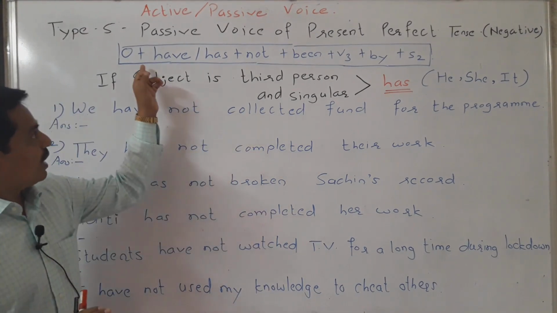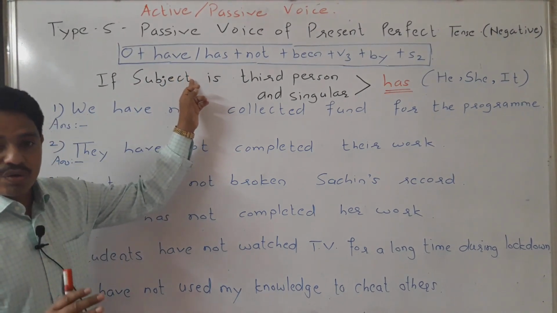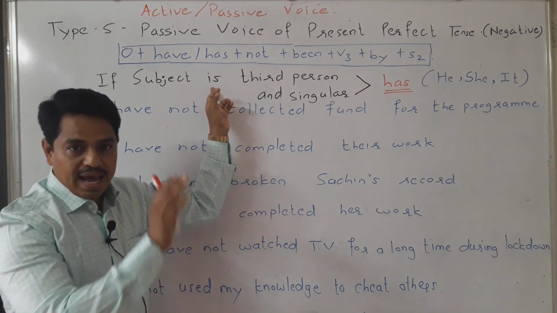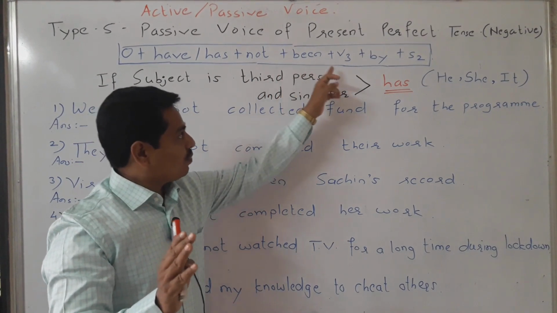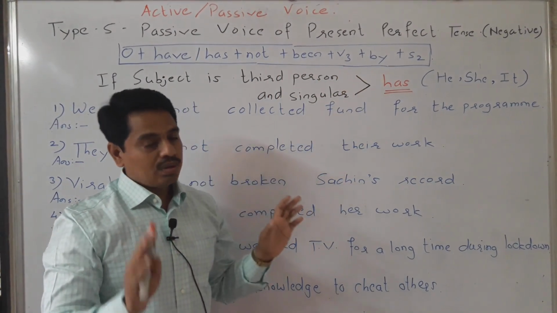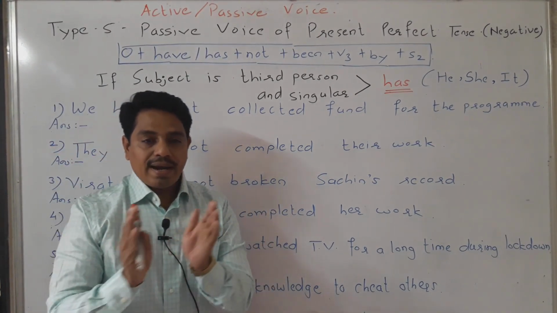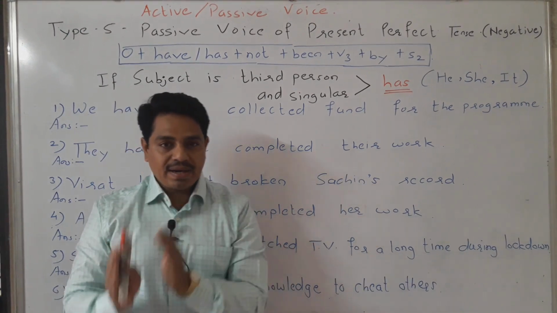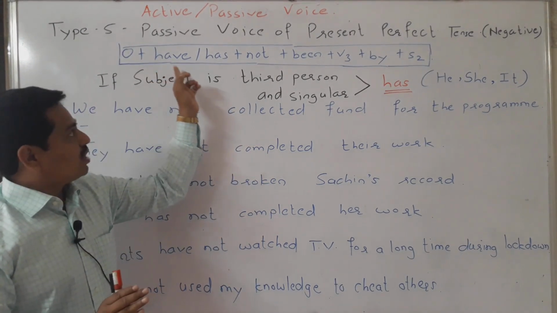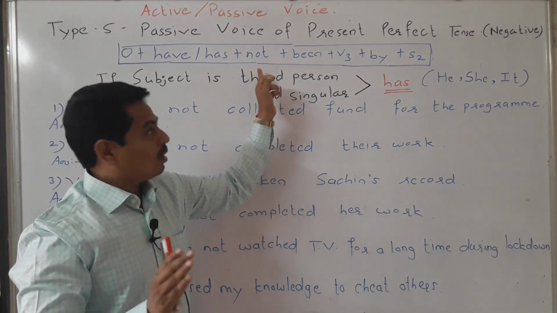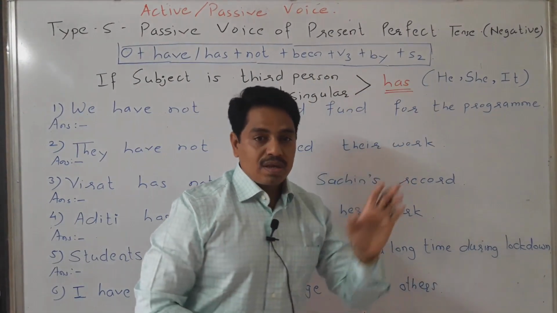Very easy. In the beginning, we take object. After object, we use either have or has. Then not, then be, V3, by and S2. I repeat it. When we make the passive voice of present perfect tense and the construction is negative, we use this construction: first we take object, then have/has, plus not, plus be, plus V3, plus by and plus S2.